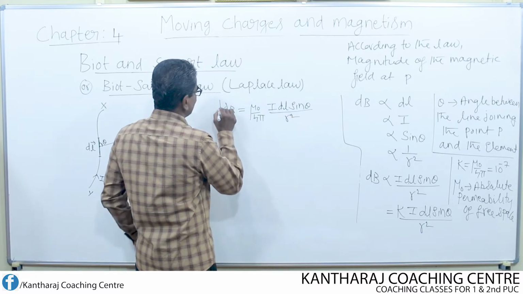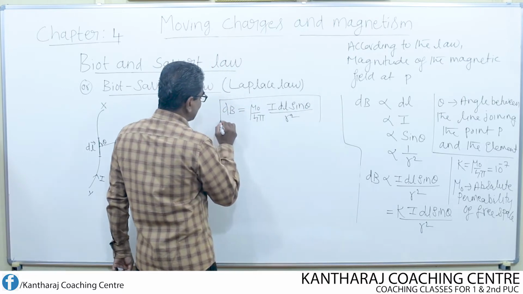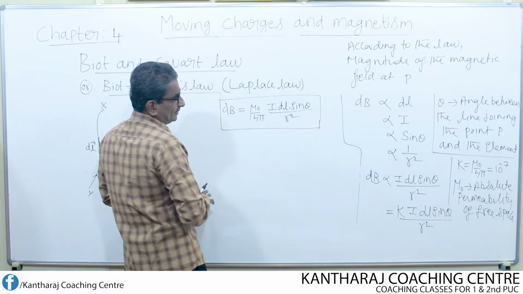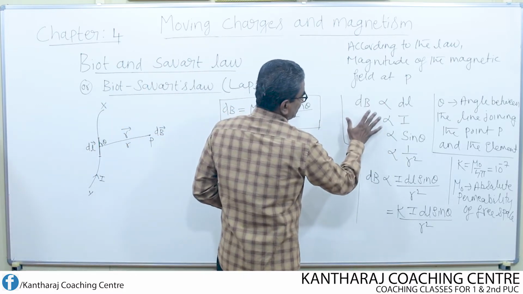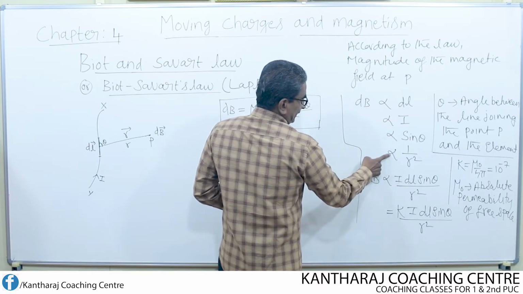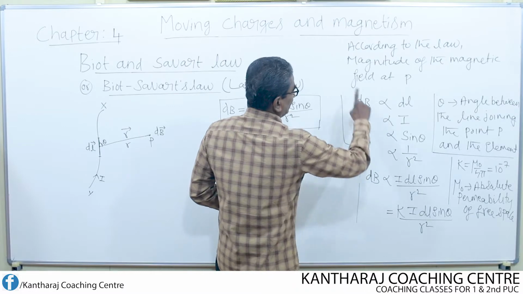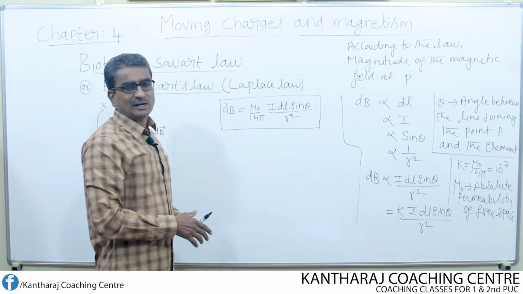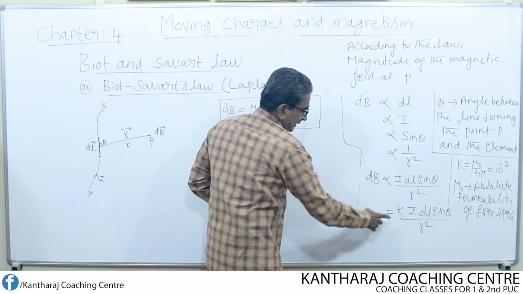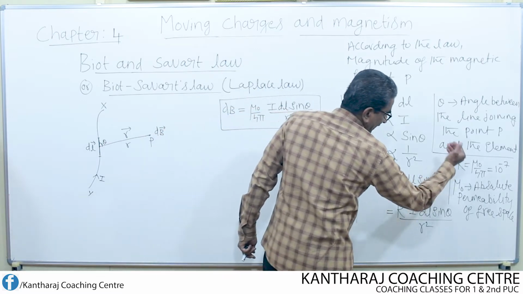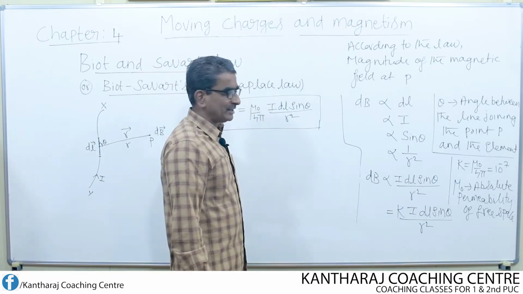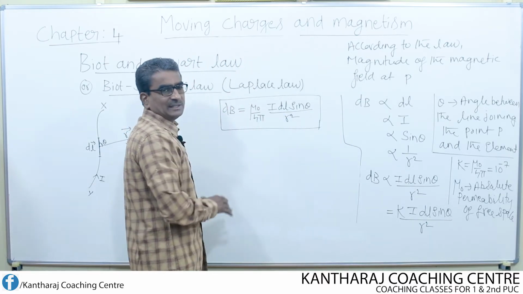This is nothing but the mathematical form of the Biot and Savart law. All this together, that means dB proportional to dl, proportional to I, proportional to sin theta, inversely proportional to r square, put together forms the Biot and Savart law or Laplace law. If we substitute k as mu naught over 4 pi, which is equal to 10 to the power of minus 7, then finally we get this equation.